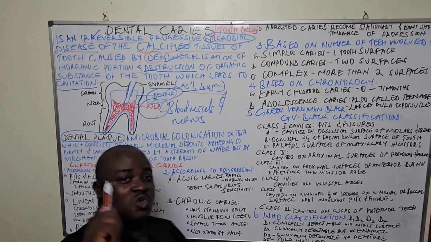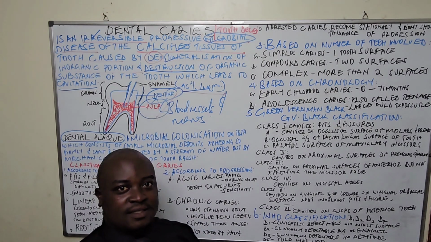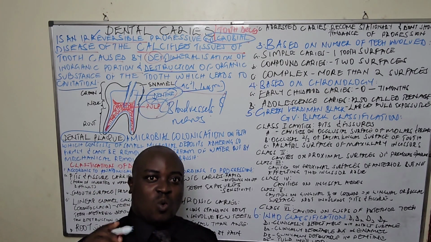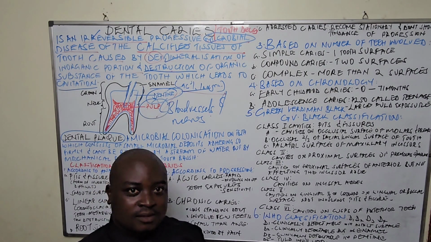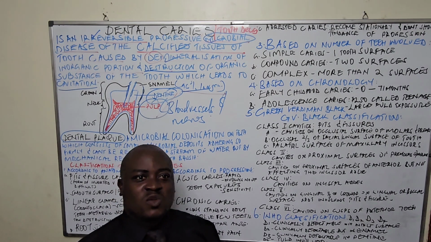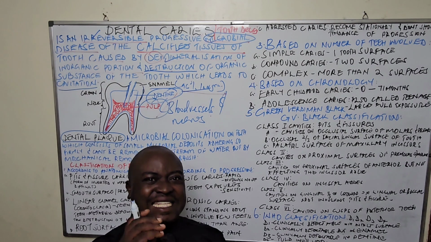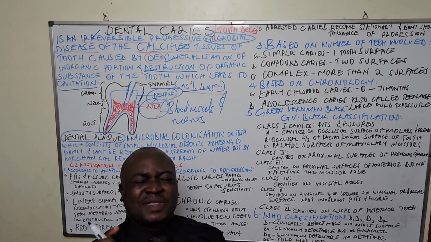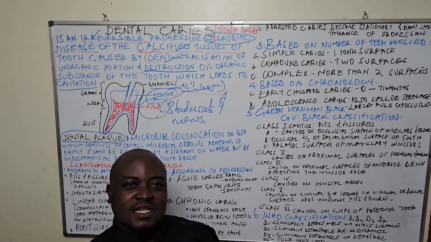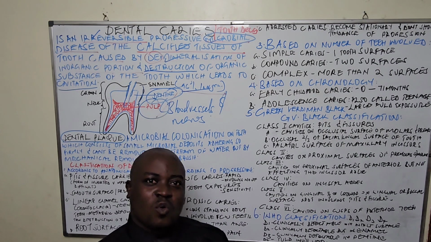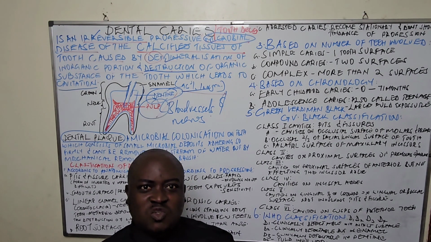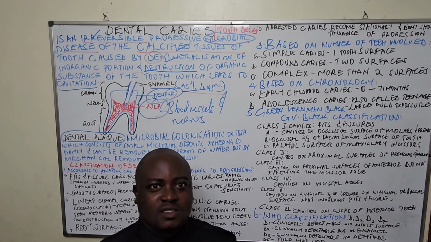Usually, once you do not brush your teeth for maybe 1, 2 or 3 days, you shall feel something sticky with your tongue. You have lost your toothbrush, you have not brushed your teeth for 1 to 3 days, and you feel something sticky. When you get your toothbrush and clean it, it goes away.